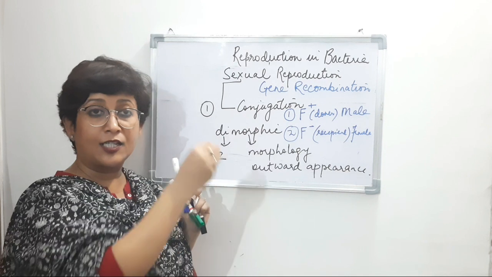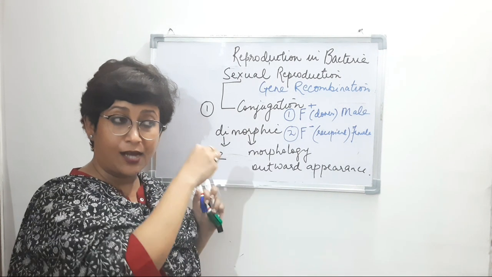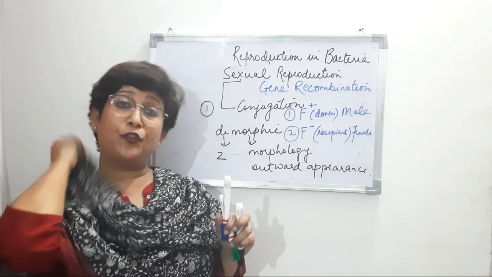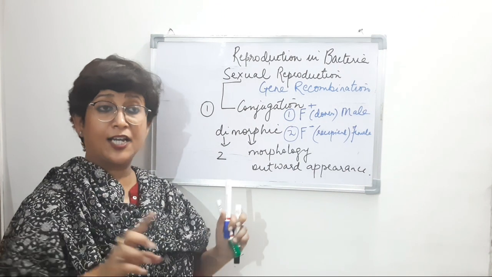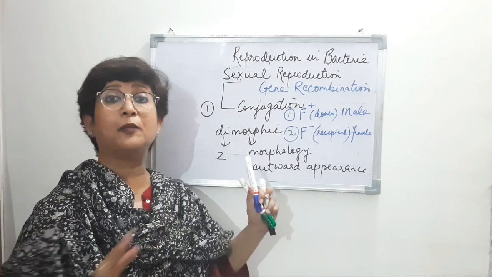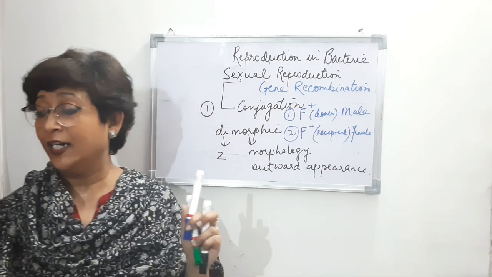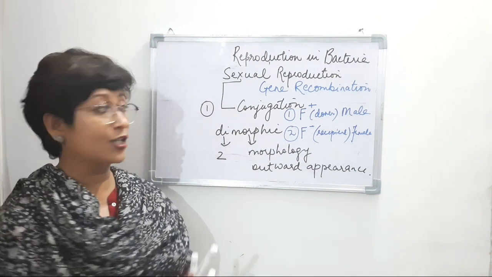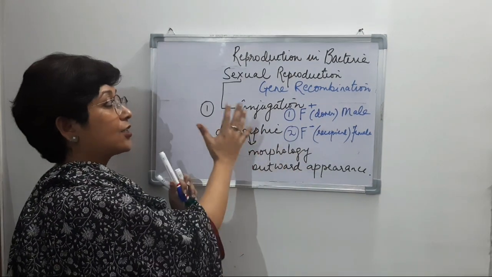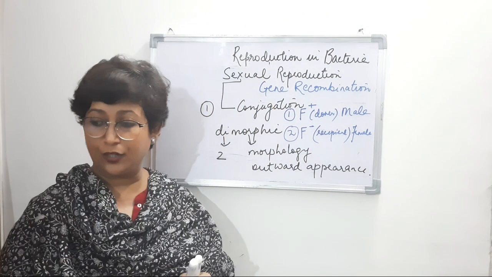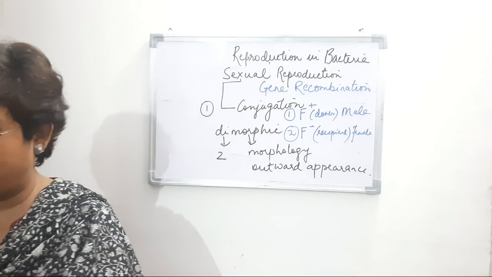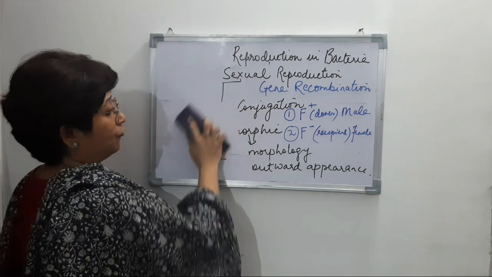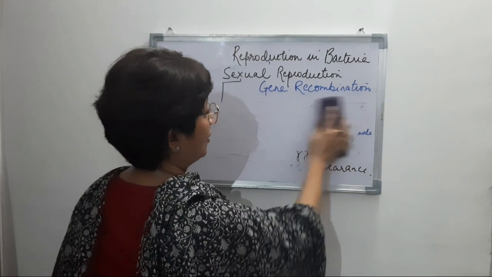Now from the cell inside, the gene is transferred. It travels through this conjugation tube, which is the pili, and enters into the female cell, right? And this takes place in around 6 to 8 minutes. This whole process takes 6 to 8 minutes to finish, and then the gene exchange occurs. So that's about the sexual reproduction called conjugation, right? The next type of reproduction that we will talk about is transformation.